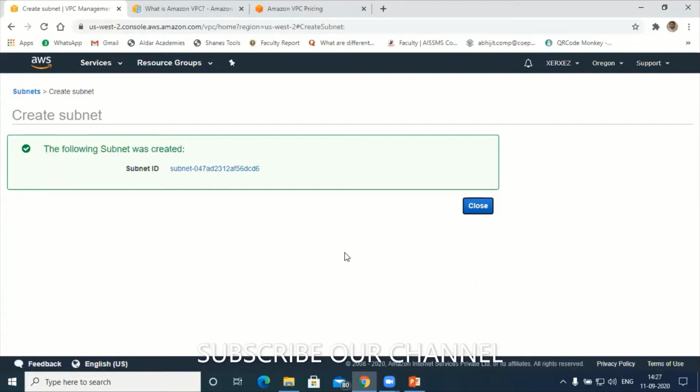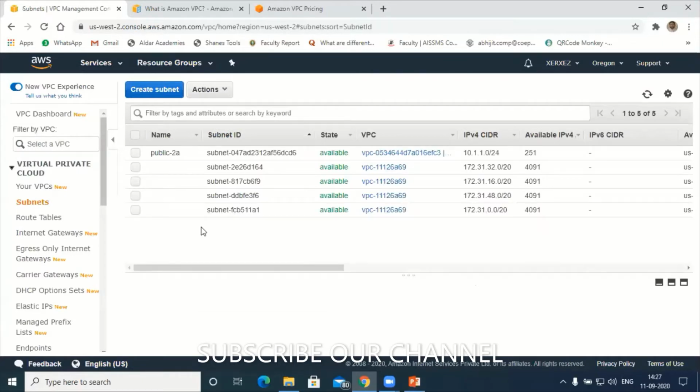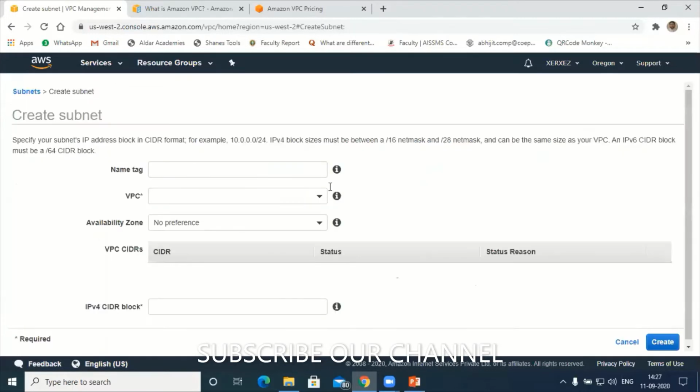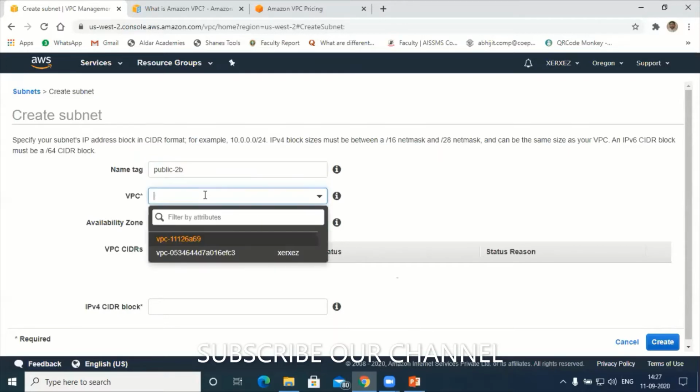Now similarly, let's create one more for public. The process will remain the same. Now you have to tell me how to assign the IP addresses. What tag can I give? Tell me. Public 2B. Okay, public 2B, that is the second server in the public VPC which we have created.